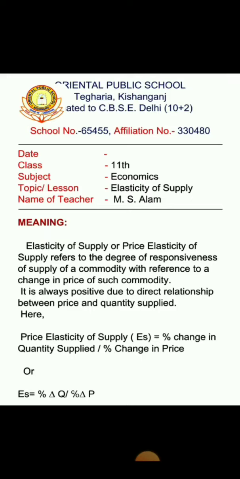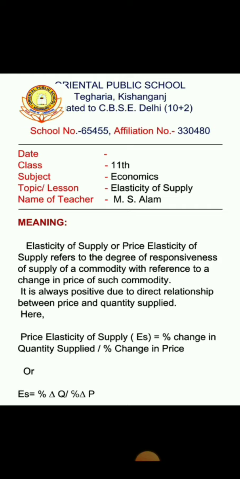But before discussing the elasticity, it would be better to have a recall or rememorize the law of supply. What does the law of supply say? Law of supply says that there is a direct relationship between price and quantity to be supplied. It means if other things remain constant and the price of the commodity increases, then the quantity supplied by the producer or the seller will also increase.